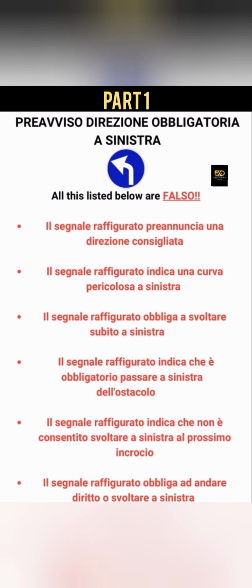Il segnale navigator indica che non è consentito svoltare a sinistra al prossimo incrocio. He said the sign is saying that it is not allowed to turn at the next junction. Who tells you? You can turn. You are turning to the left. That's what the sign is saying. What are they saying here? That it is not allowed for you to turn at all.